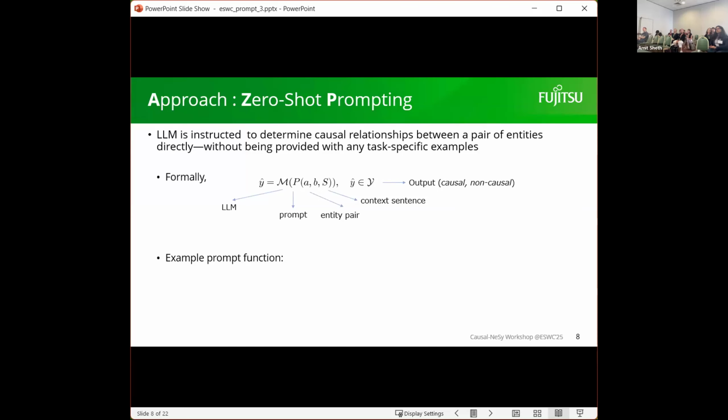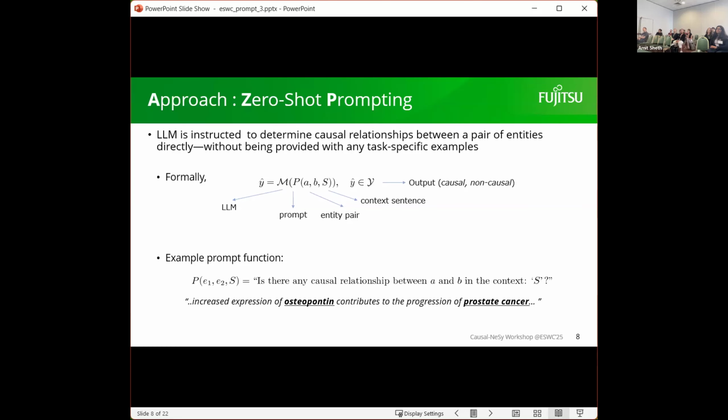So formally here, we will have the prompt, the entity pair, the context sentences, and then we immediately ask the LLM to produce an output, which we constrain here to be causal or non-causal. This will be an example of the prompts. For example, here, is there any causal relationship between A and B in the context S? And here our sentences are the example of the context sentences.